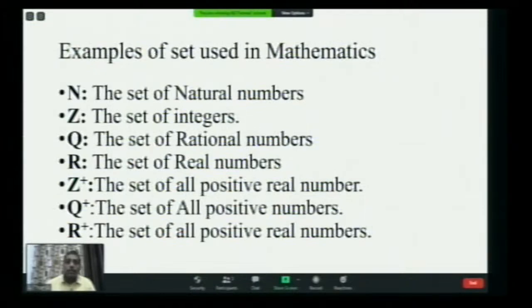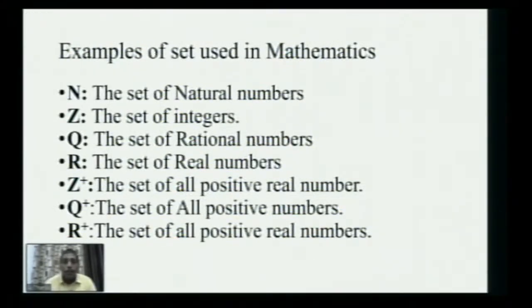Generally in mathematics, in sets, there are certain notations we use. You can see on the screen that we are using capital letter N for the set of natural numbers, capital letter Z for the set of integers, capital letter Q for the set of rational numbers, capital letter R for the set of real numbers, then Z plus for the set of positive integers, Q plus for the set of all positive rational numbers, and R plus for the set of all positive real numbers.